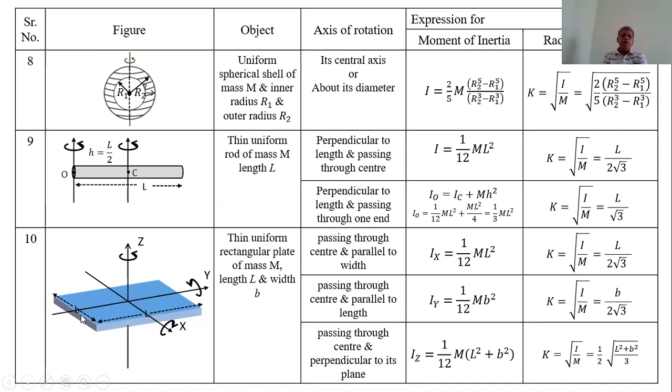Now, to find the moment of inertia of this plate about the axis passing through the center but perpendicular to length, that axis is represented by x, and this x-axis is parallel to the width.